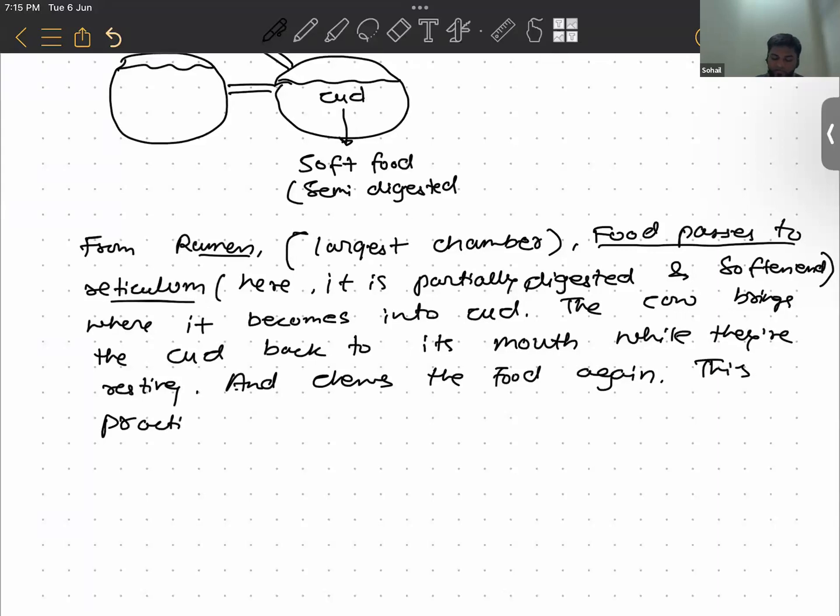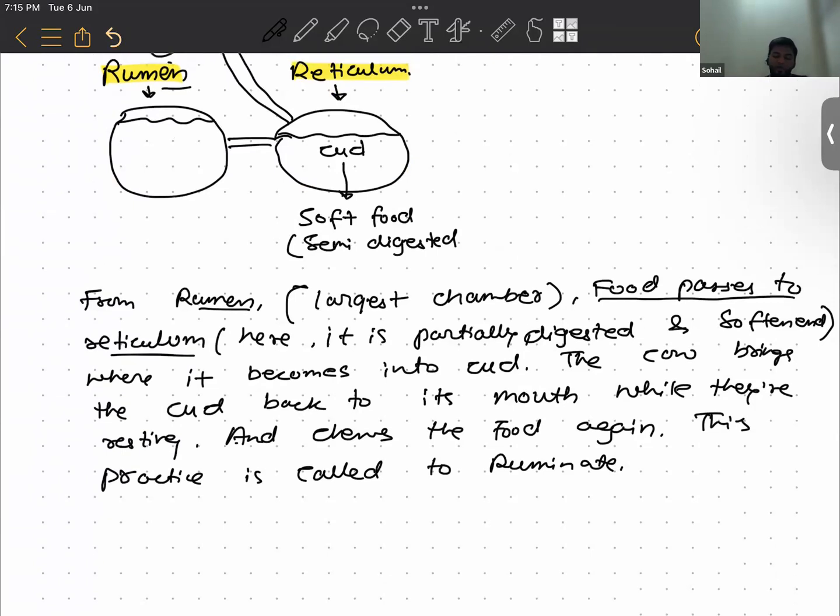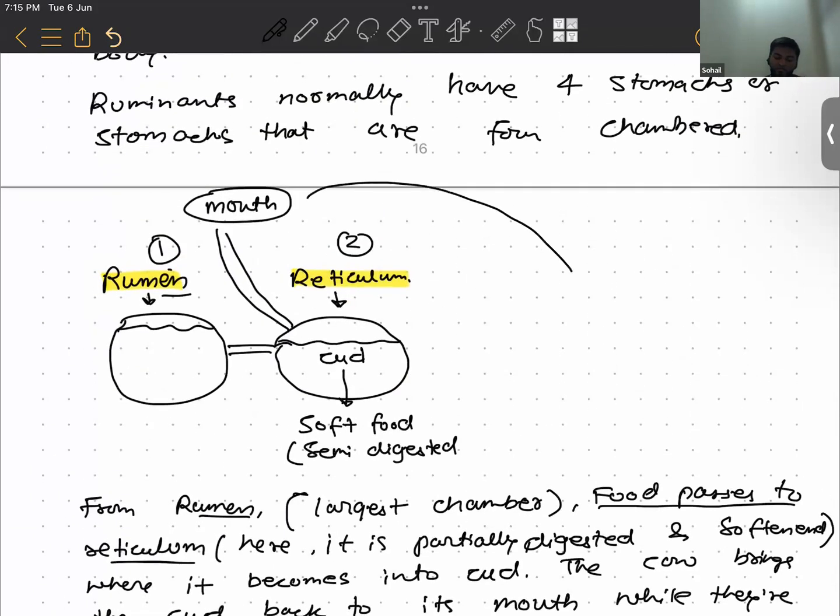This practice is called to ruminate. The word comes from ruminate. So the food here is chewed for the second time. Now again it is being swallowed into the third stomach, that is the omasum. From the mouth, the food that has been chewed is now going to the third chamber. That is called omasum.